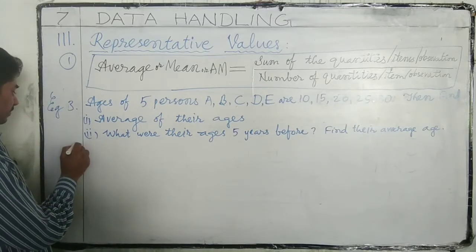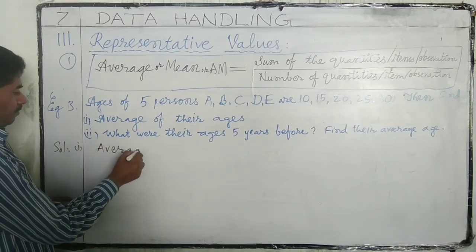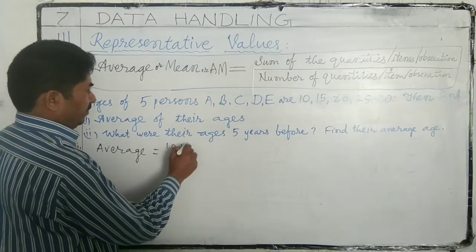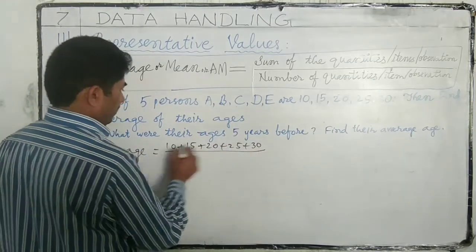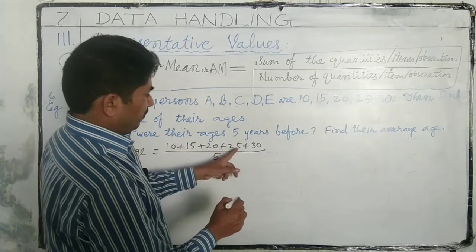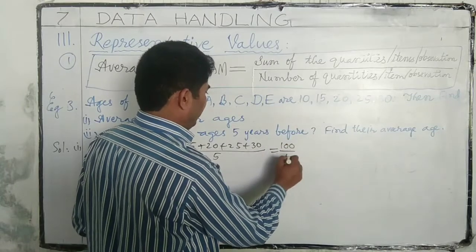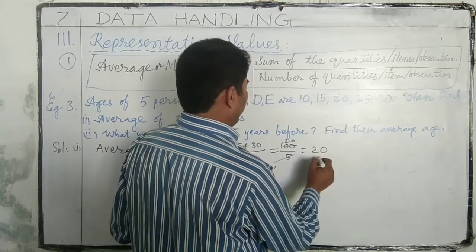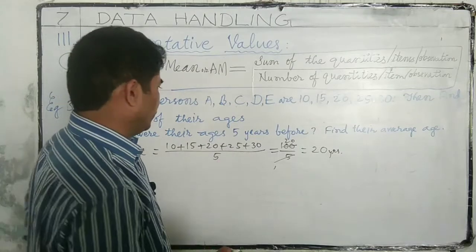First answer, average. The sum of the numbers 10, 15, 20, 25, 30 divided by 5: 25, 45, 50, 70, 100. 100 divided by 5 is 20. The average age is 20 years. These 5 numbers have an average age of 20 years.